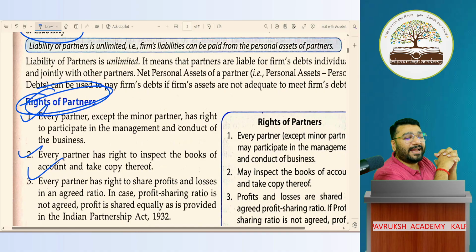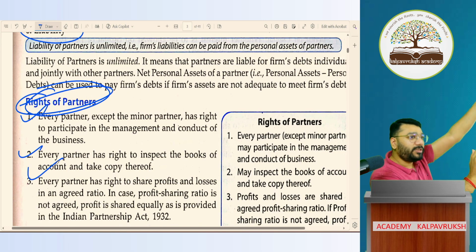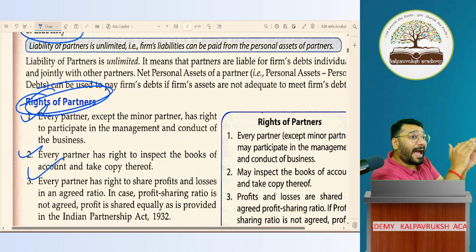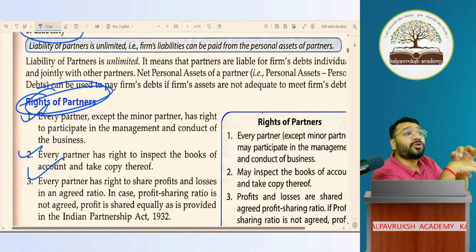So all I'm trying to say is that a partner by birth does not mean his original birth. A partner as a partner in the firm, the date of birth of the firm, he has got some rights inbuilt.